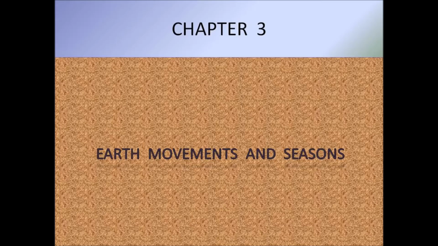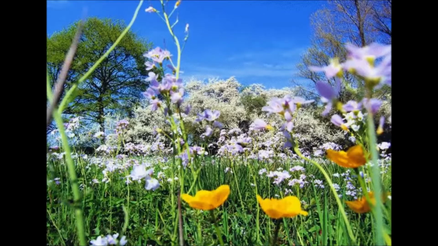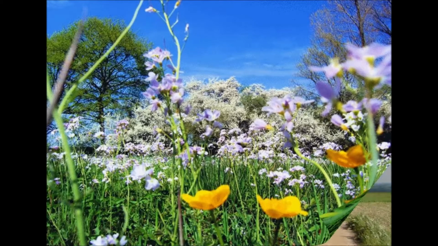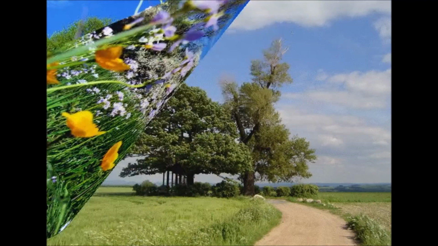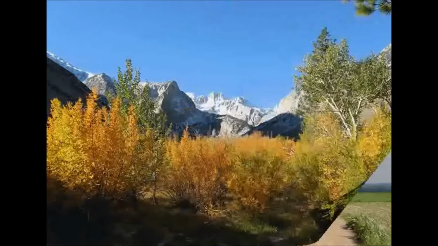Today we are going to learn the lesson Earth Movements and Seasons, which is in chapter 3. Human beings live along with a large community of plants and animals. We can observe constant change in our surroundings in the course of the year: the flowering and fruiting of trees and plants, changes in the animal activity, etc.